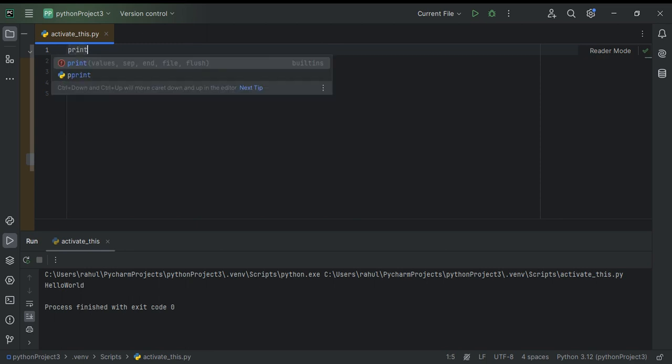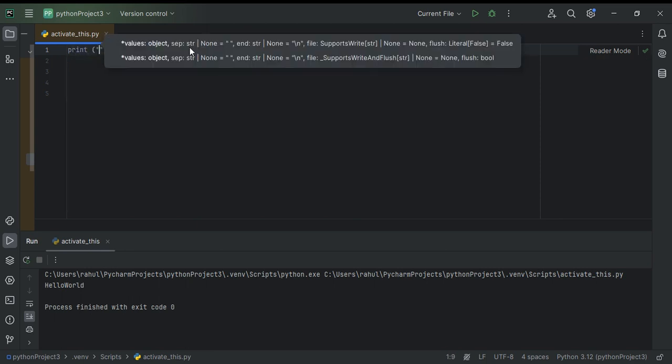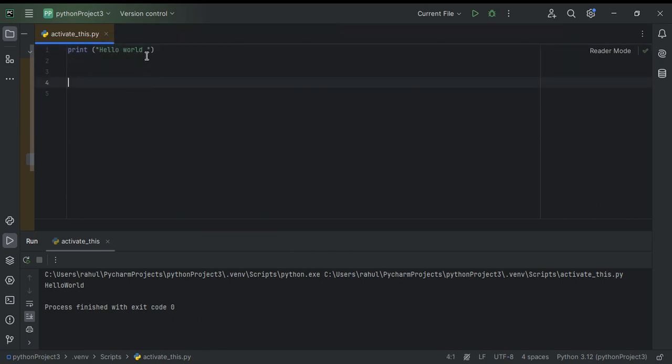So I'll start with the basic command print, with parentheses and quotation marks. I'll write something in between the quotations that I just wrote, and then let's run this command. Here we can see the result of this code.